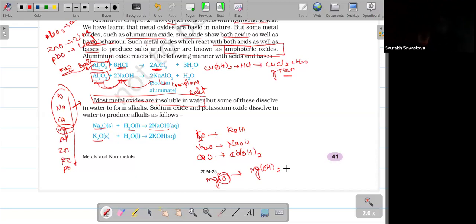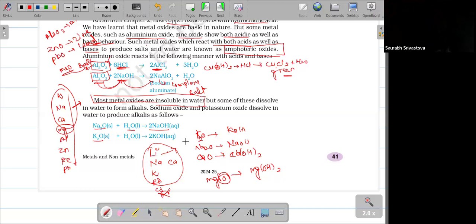Then you just have to remember the alkali elements: lithium, sodium, potassium, rubidium, cesium, and francium. Francium is a radioactive element, so we should not consider it. Next are magnesium and calcium. If these elements form an oxide, that oxide will dissolve in water.